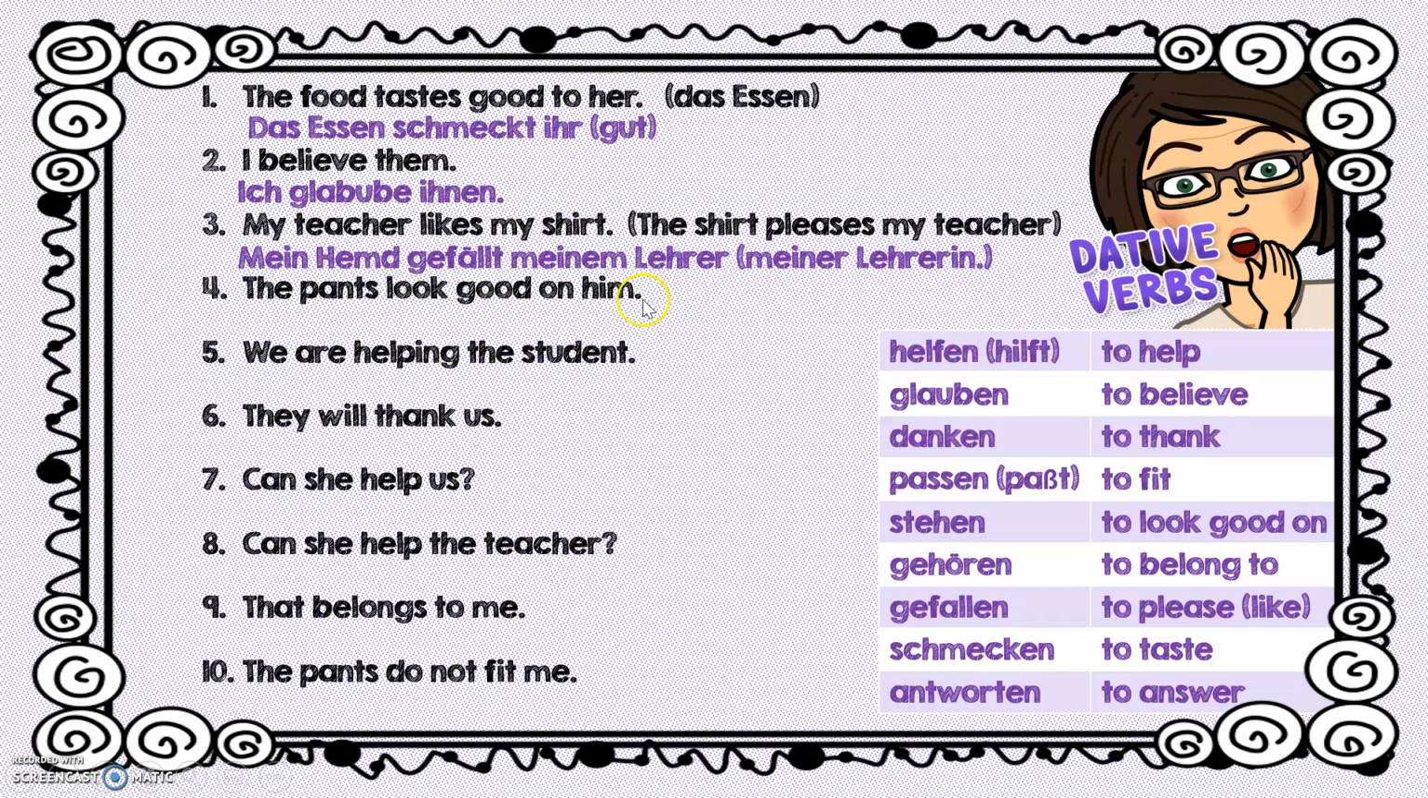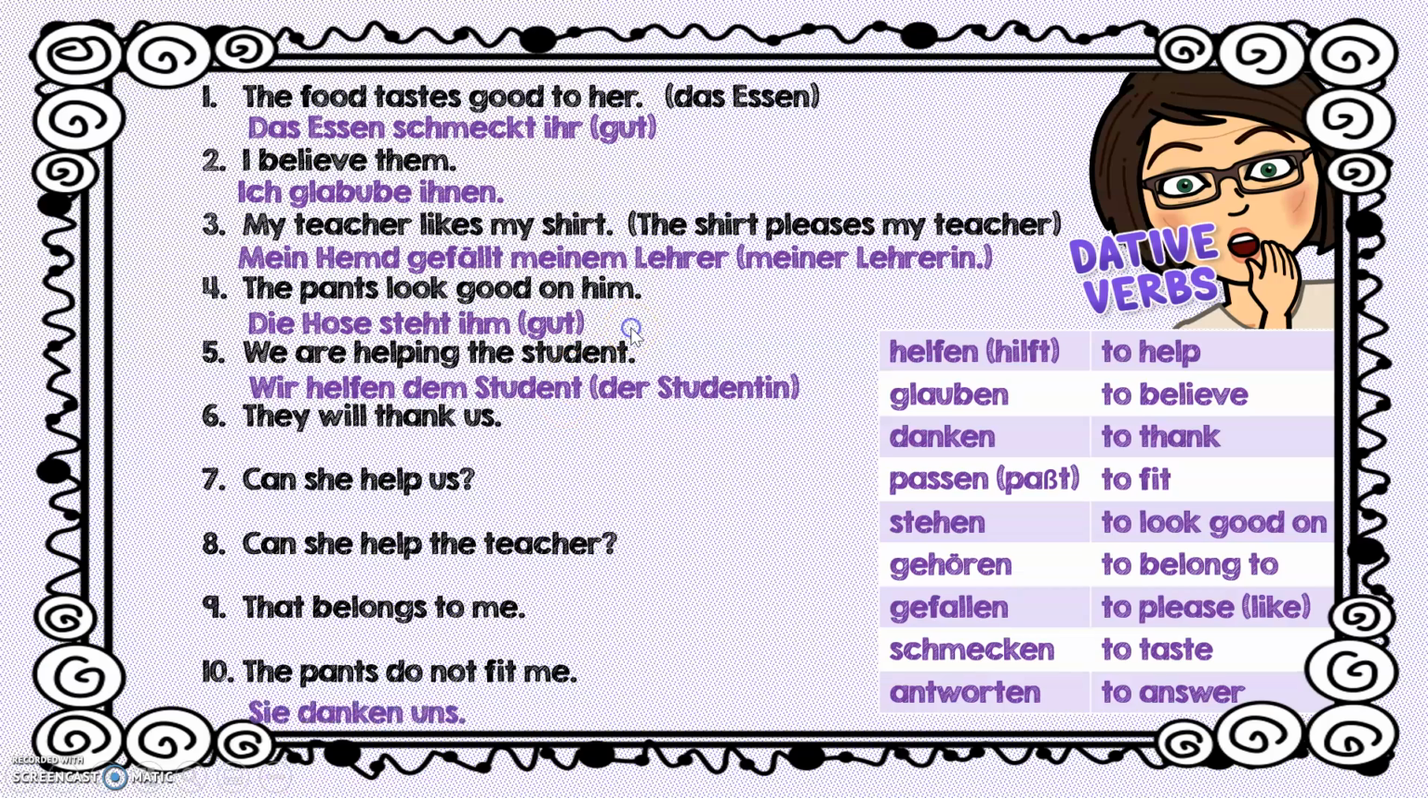The pants look good on him. On him is going to be incorporated into the dative case. Die Hose steht ihm gut. The pants look good on him. The on is built into the dative case. We are helping the student. Wir helfen dem Student or der Studentin if it's female. These are your dative case genders. Sie danken uns. Uns is the dative for us.